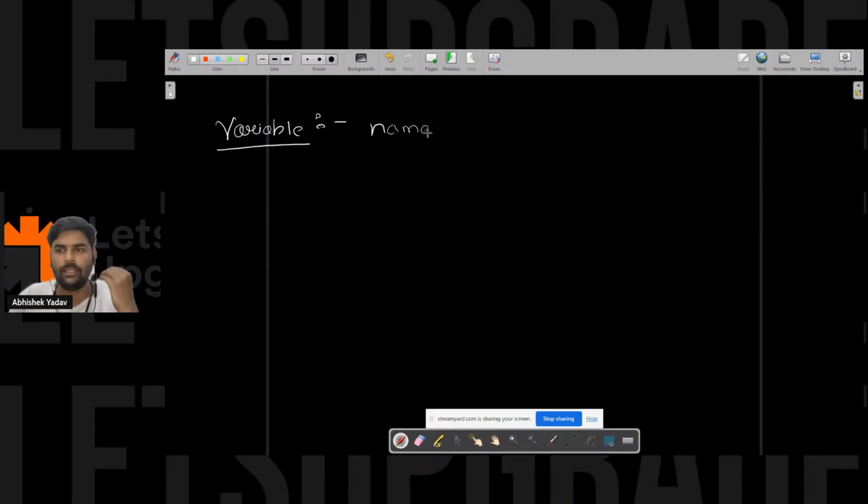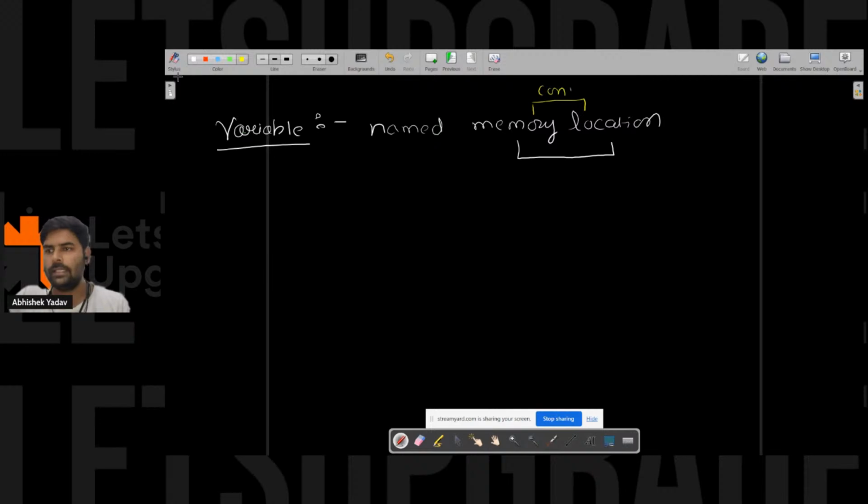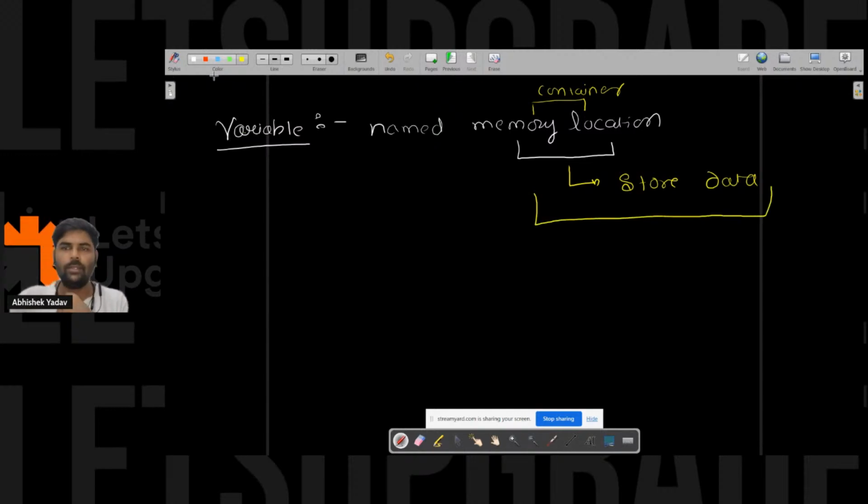Memory location, right? Named memory location. Why are we giving a name to a memory location? This memory location is acting as a container, and in that memory location we can store different kinds of data. Store data in it, right? And why are we storing data, guys? So that we can use the data again and again, right?